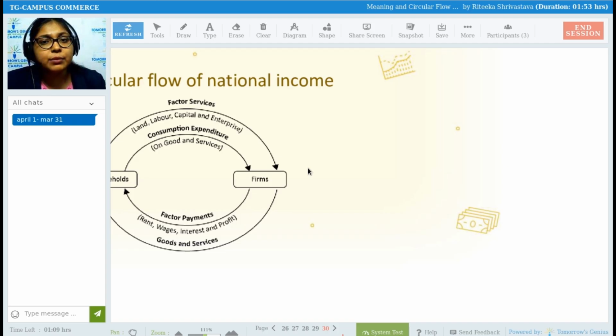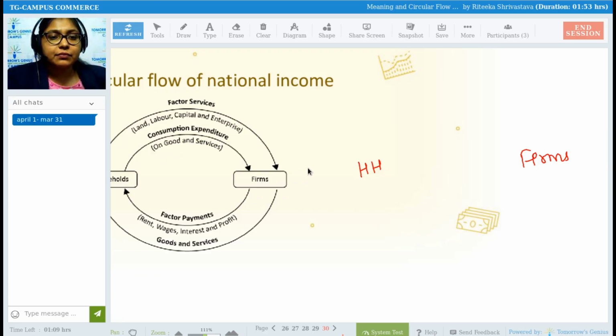When we study circular flow, it is assumed that there are only two sectors in the economy, that is household and firms. Again, it is expected that firms get the factors of production. Factors of production, that is land, labor, capital and enterprise, are also called factor services. Firms are going to get that factor services from where? Any idea? From where exactly is the firm going to get the factor services?